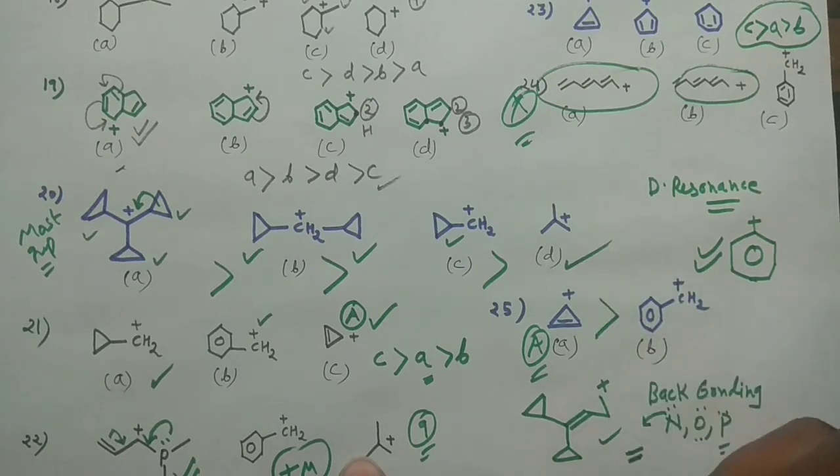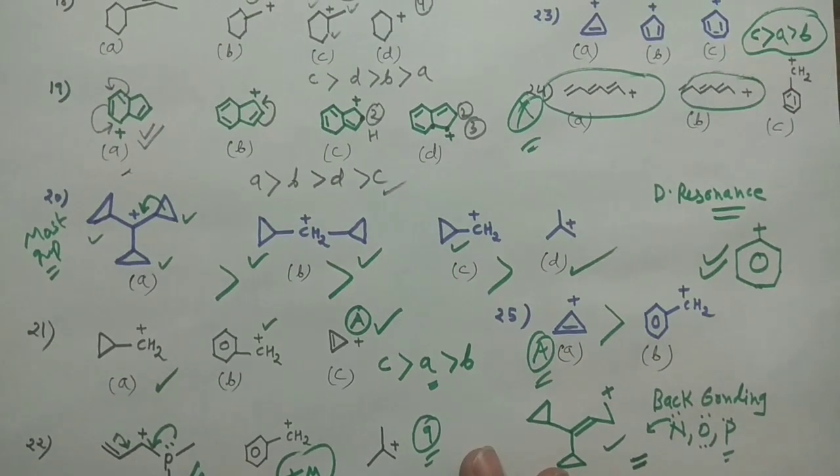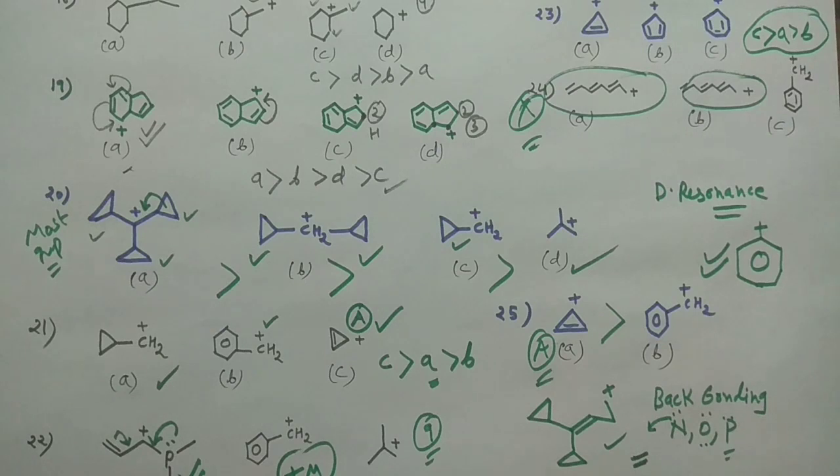So guys, there are thousands, tens of thousands of problems based on carbocations. But in this particular lecture, I have only explained how we can decide the stability of the carbocation. However, carbocations play a very important role in different kinds of reactions. You can see I have already made a video on the SN1 and SN2 reactions. In the SN1 reaction, there are carbocation shifts, ring contraction, ring expansion.